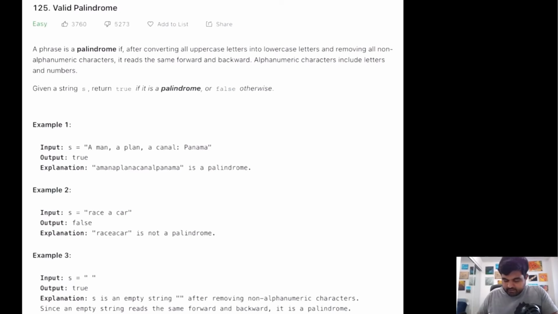So this is a LeetCode easy problem, and basically we are given the definition of what a palindrome is. We are told that after converting all the uppercase letters into lowercase letters and removing all the non-alphanumeric characters, if the string reads the same forward and backward, then we can determine that the given string is a palindrome. Now we are given a string s, and we need to return true if the given string is a palindrome. If not, we need to return false.